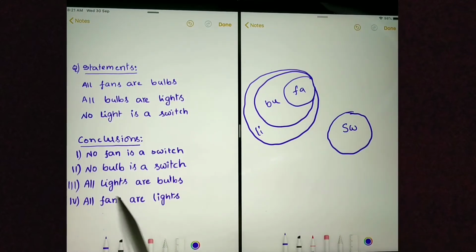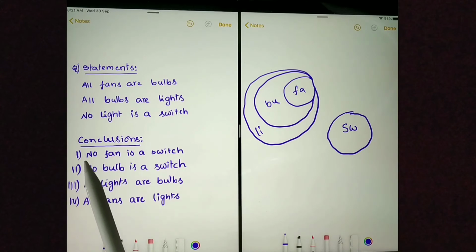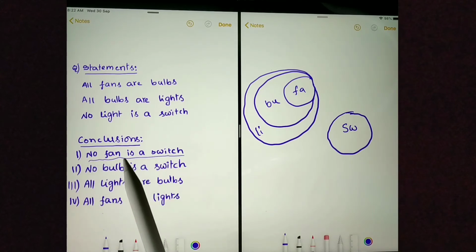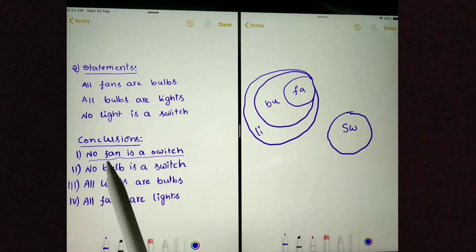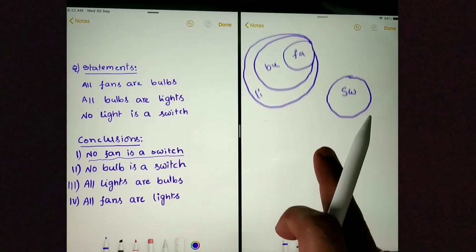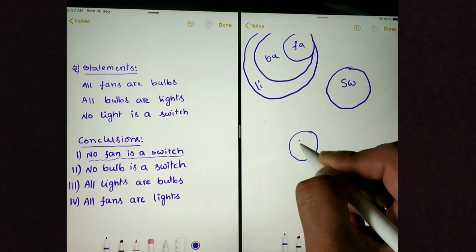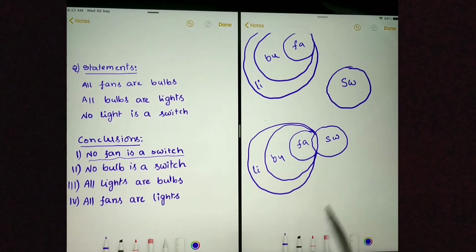Let's move on to conclusions. First conclusion is no fan is a switch. This is a definite conclusion. To prove this conclusion is wrong, we need to prove some fans are switches. Some fans are switches means the fan circle and switch circle need to intersect. Let's draw the Venn diagram. I have drawn the Venn diagram intersecting the fan circle and switch circle.